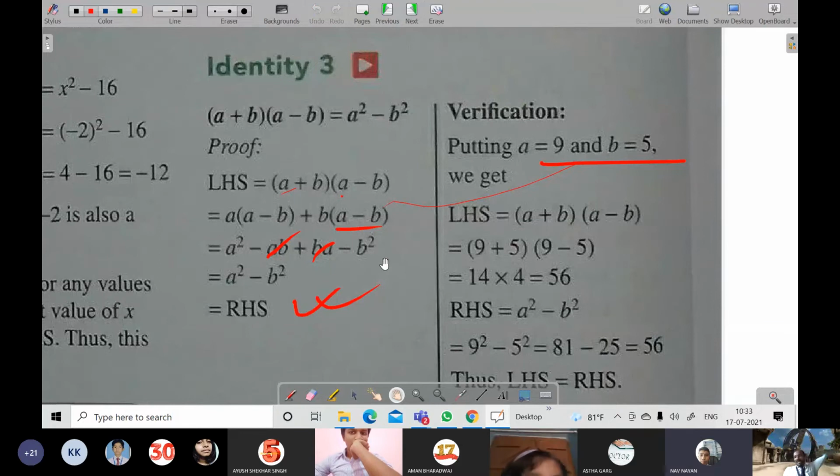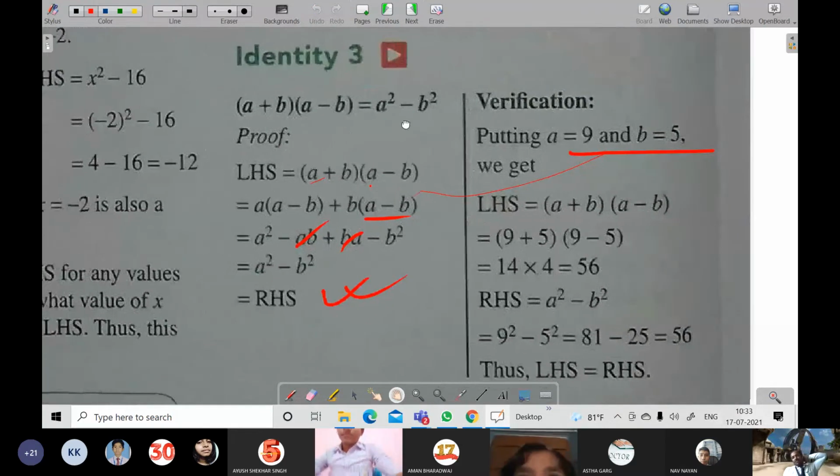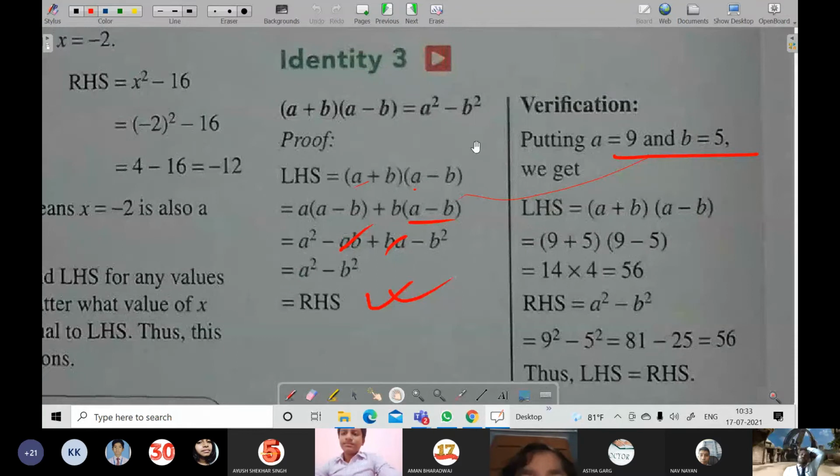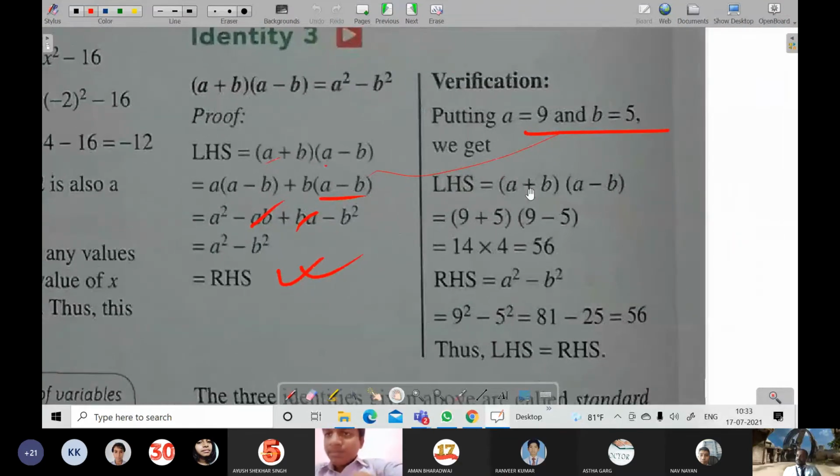And if it is said verify these identities where a = 9 and b = 5, or a = 4 and b = 3, then verification is done by keeping the values, and proving you have to do like this. Got it?